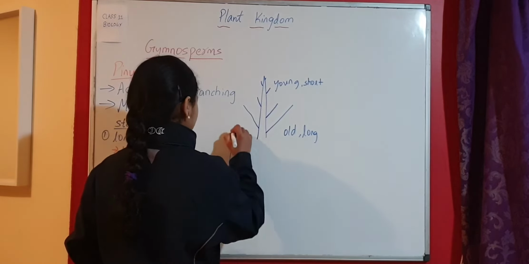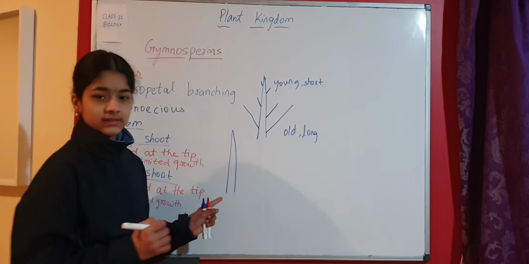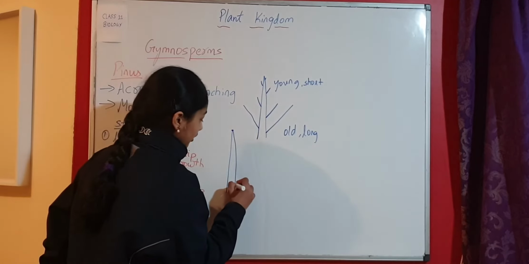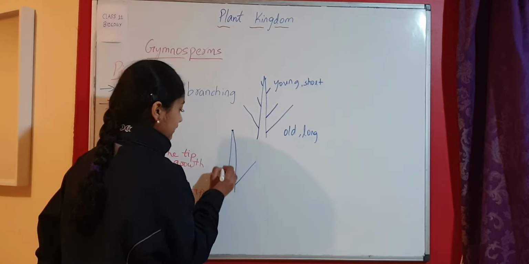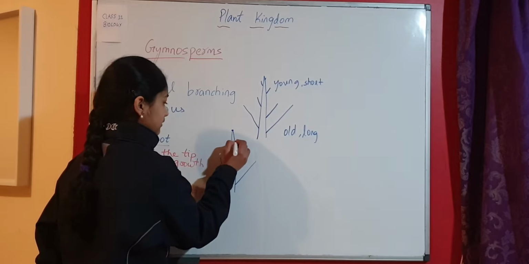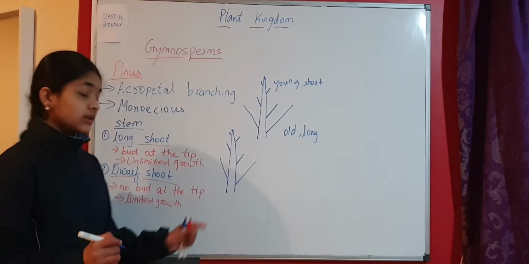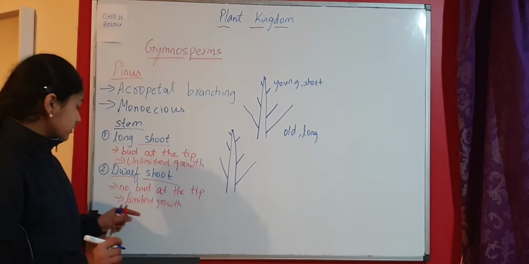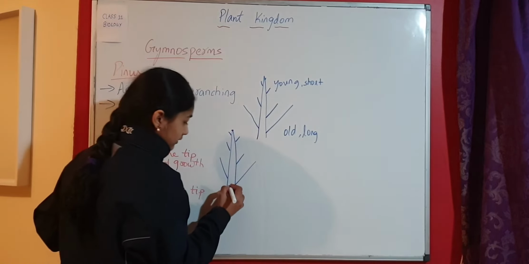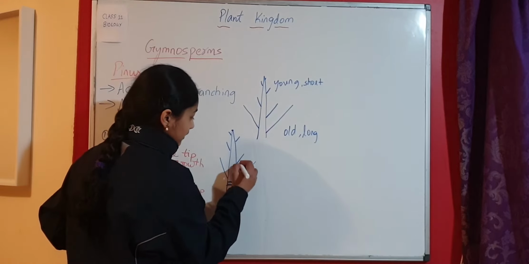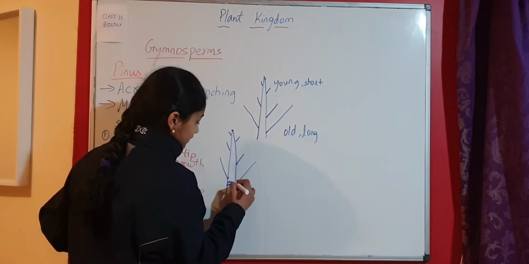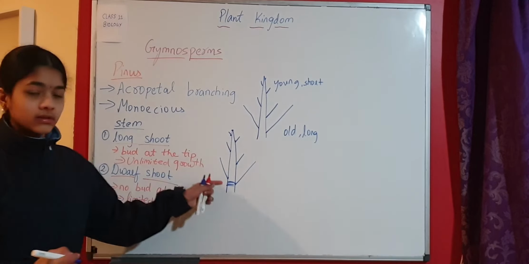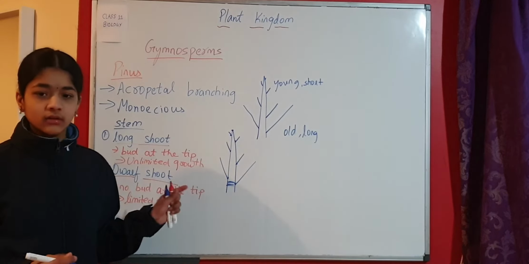So when we draw it, if we have the long shoot, this is the long shoot, we have the bud at the tip here, and then we have the dwarf shoots like this. Again the same thing, acropetal branching. These are the dwarf shoots. These dwarf shoots don't have a bud at the tip, so we will not draw them, and also they have limited growth. So here we have the scaly leaves, and from these scaly leaves these dwarf shoots arise. So this is the structure of a long shoot and dwarf shoot.